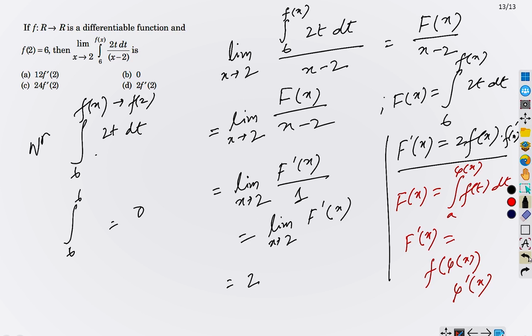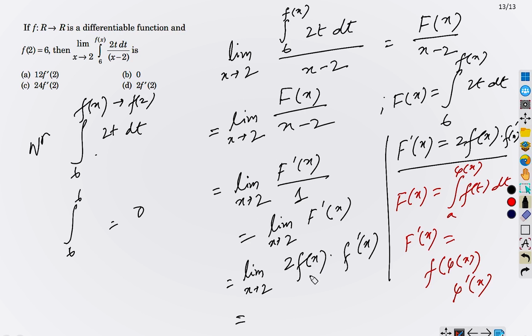So the limit x tends to 2, F dash x will be 2 of f(x) from this formula. Since we have f(t) is 2t, we will just replace the value of t by f(x), phi(x) here, so it is 2f(x) times f dash of x, okay?